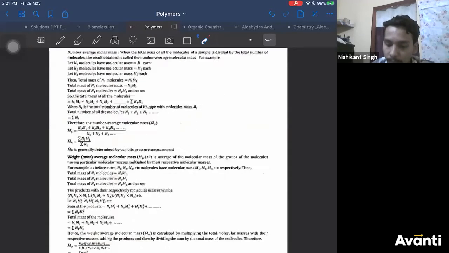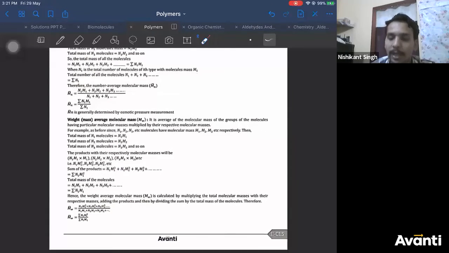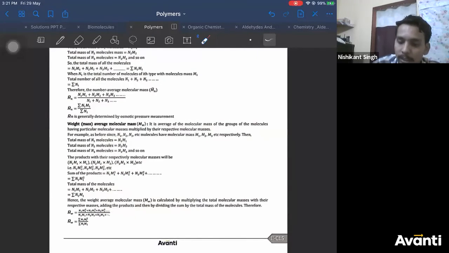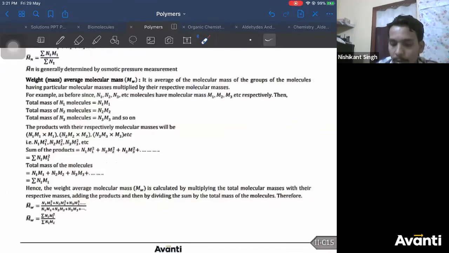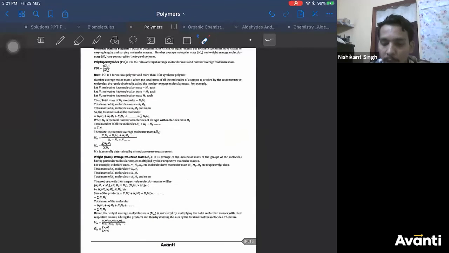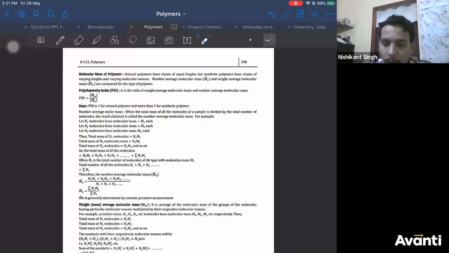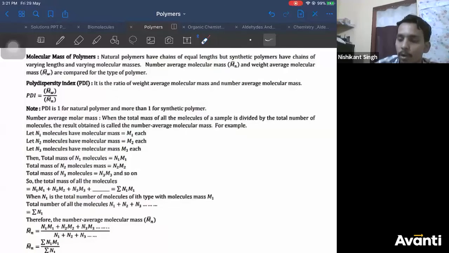Okay? Now, weighted average: what do you do? You just square it up. N1M1 square, N2M2 square, N3M3 square. And in the denominator you take N1M1 plus N2M2 plus N3M3. So this is called the weighted average. Now with both average masses, you can define the polydispersity index as the ratio of weight average molar mass by number average molar mass, right?